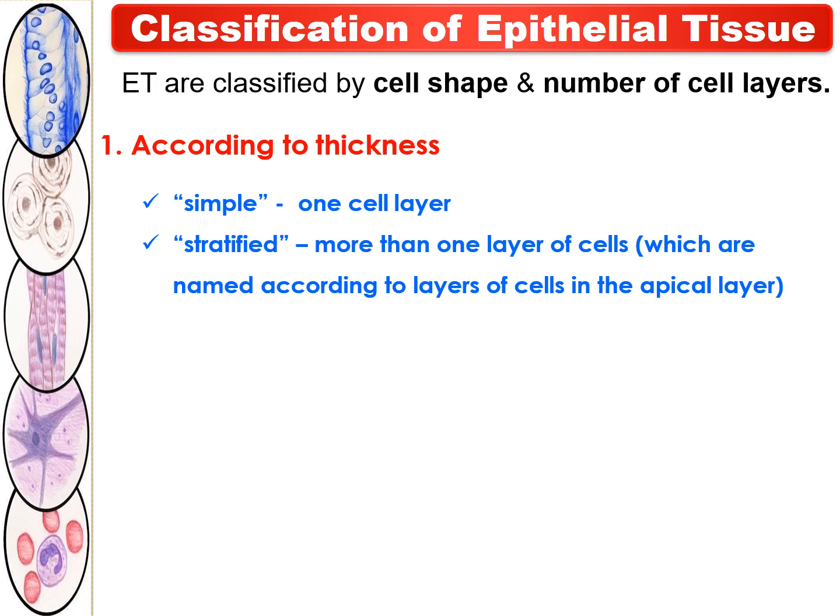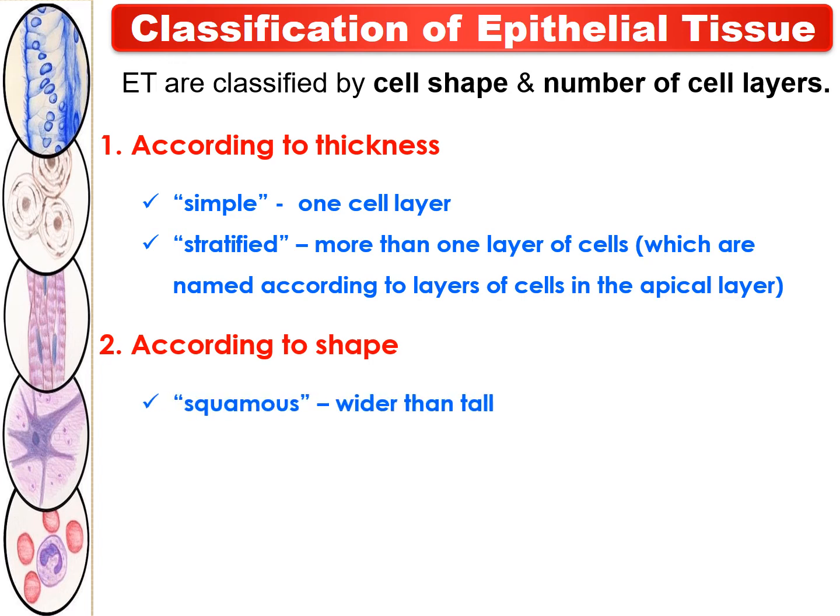Then the second basis of classification of epithelial tissue is according to the shape. The first one is called the squamous epithelial tissue. As the name suggests, squamous means cells that are wider than they are tall. Such a tissue is called the epithelial tissue of the squamous type, or also we can say the squamous epithelial tissue.